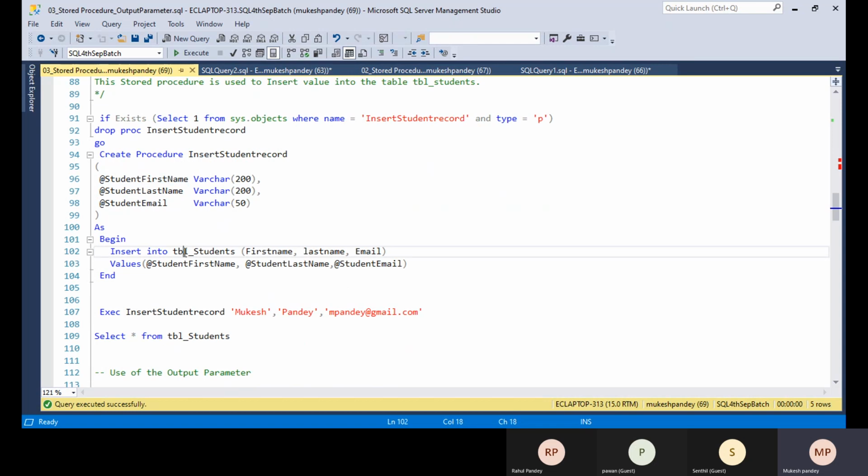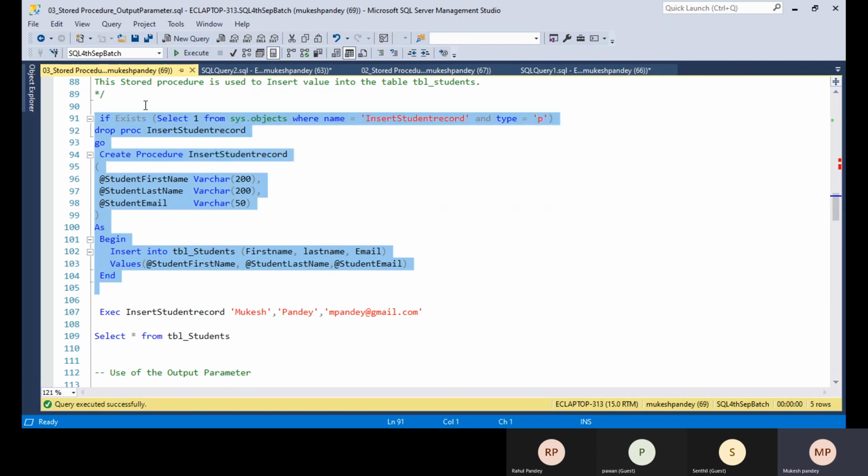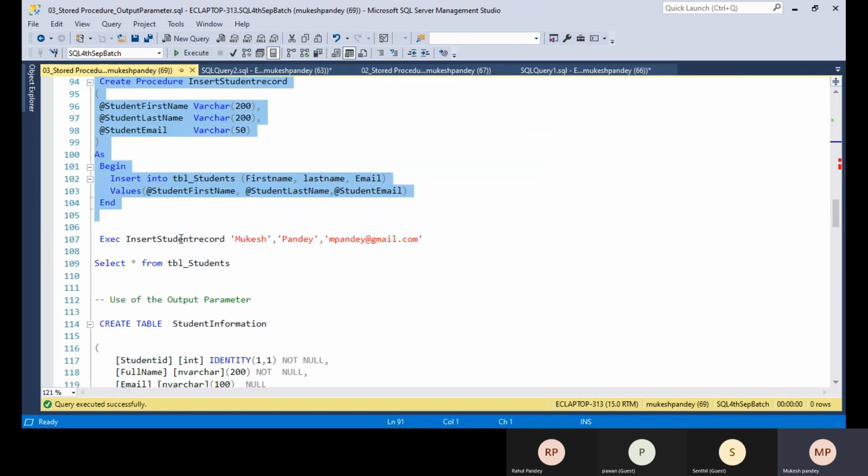And here I am inserting into the table. So the first name, last name, email. I'm just selecting whatever parameter is passed here. So whatever value is passed by the user, that will be inserted into the table. So once you create the store procedure, and if you try to insert any record,